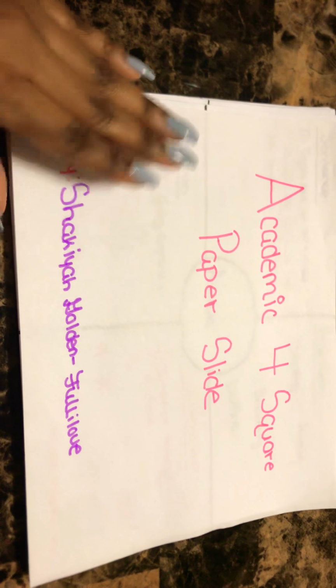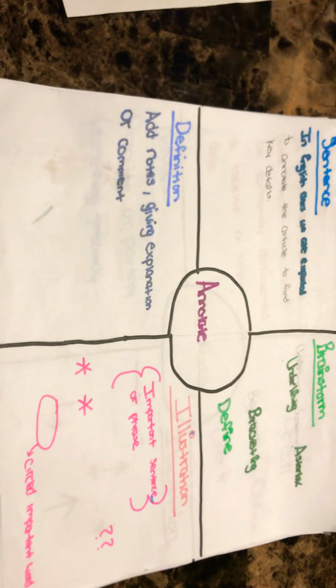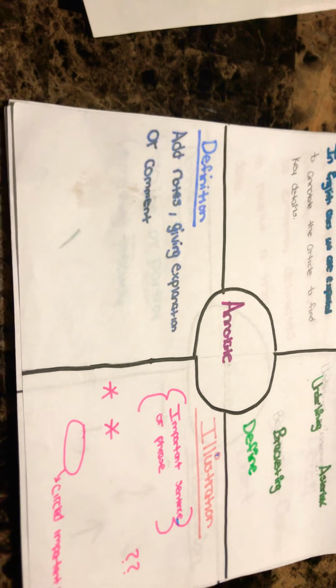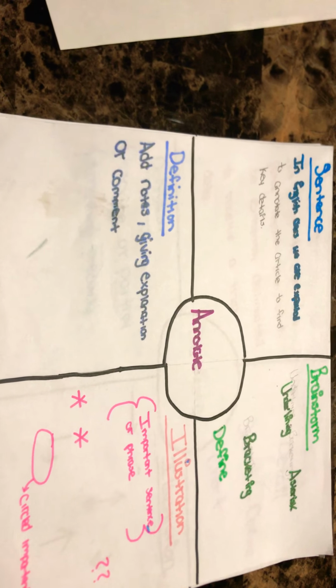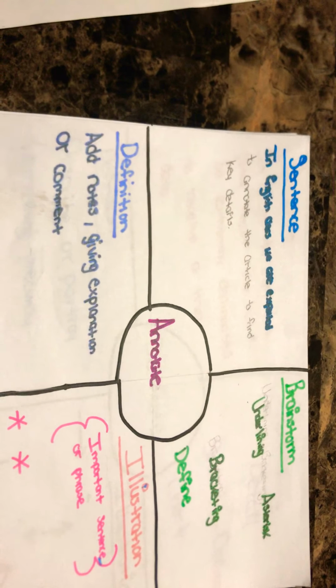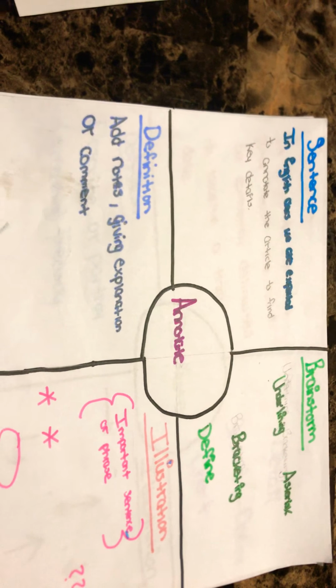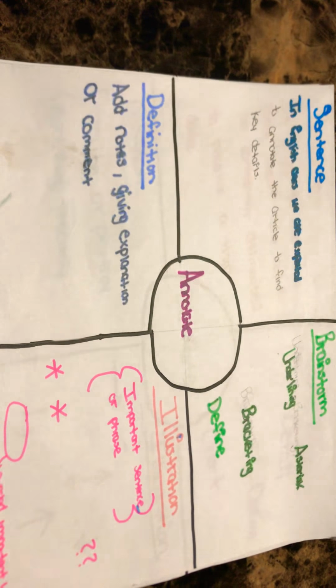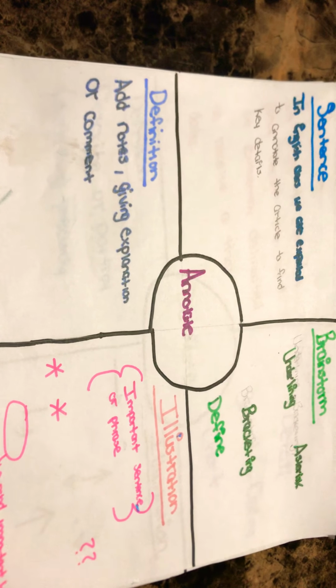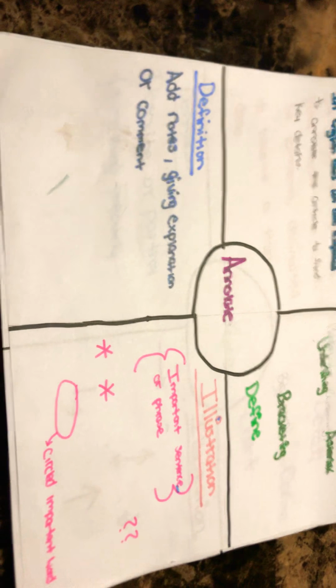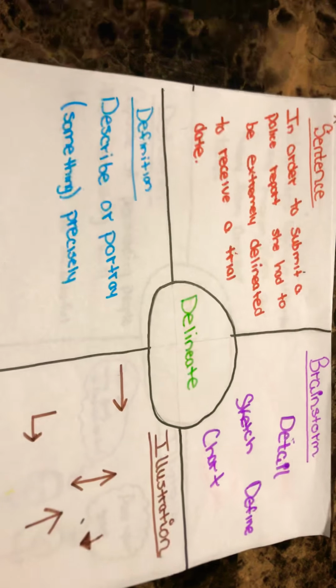Academic Foursquare paper slide. Annotate. Definition: add notes giving explanation or comment. Sentence: In English class, we are expected to annotate the article to find key details. Brainstorm: underline, bracket, and define, asterisk. Illustrations: bracket important sentences or phrases, asterisk questions, or circle important words.